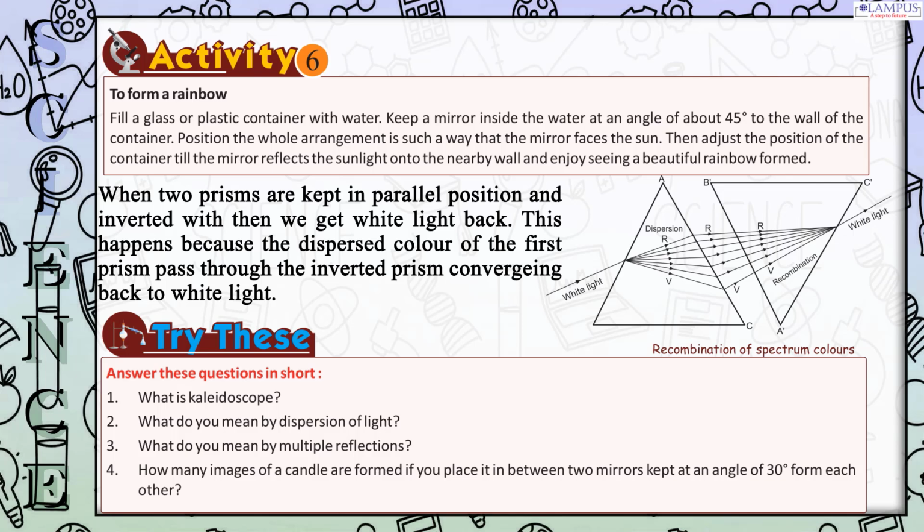1. What is a kaleidoscope? 2. What do you mean by dispersion of light? 3. What do you mean by multiple reflections? 4. How many images of a candle are formed if you place it in between two mirrors kept at an angle of 30 degrees from each other?